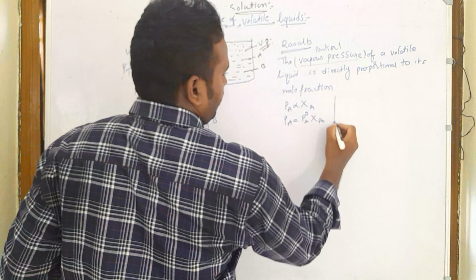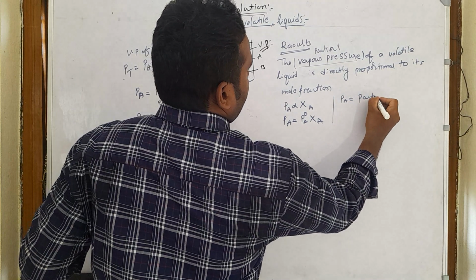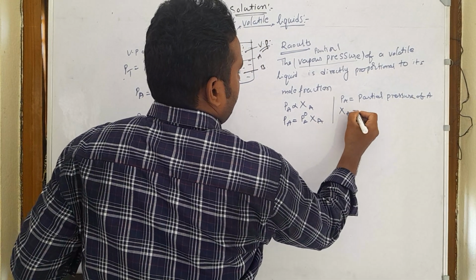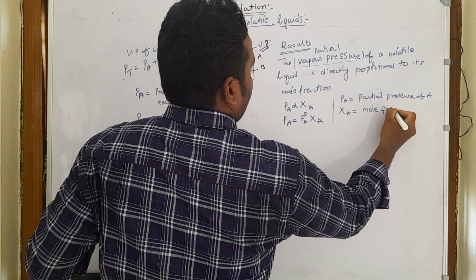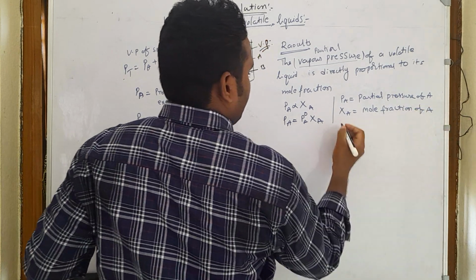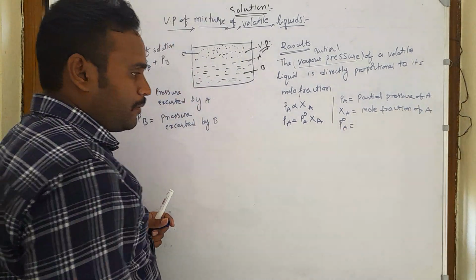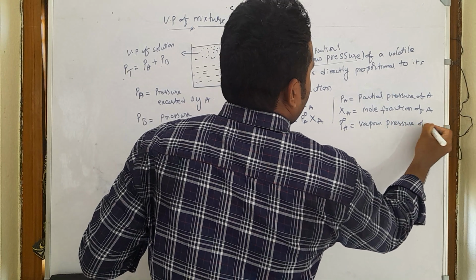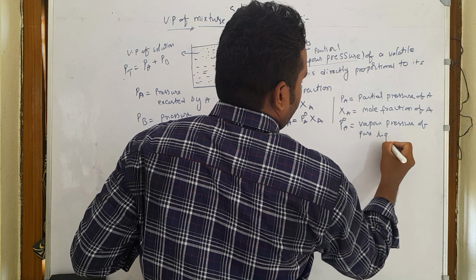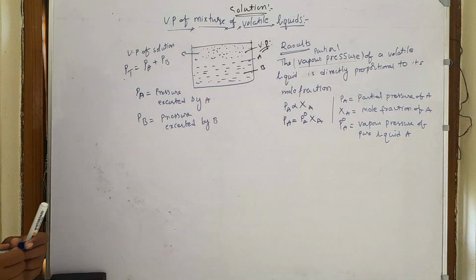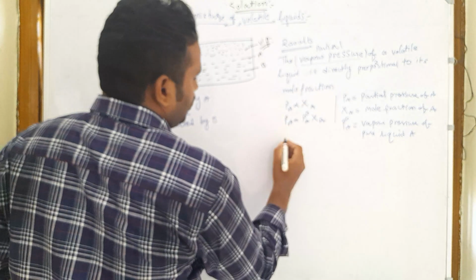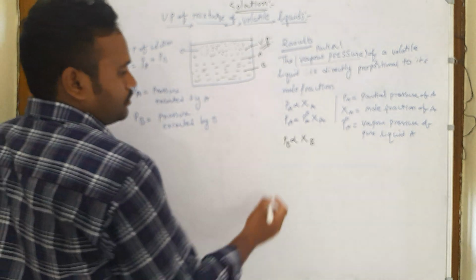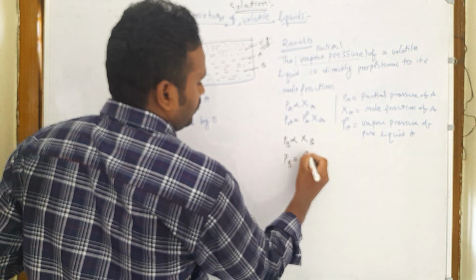Where Pa is equal to the partial pressure of A, chi A is equal to the mole fraction of A, and P naught A is equal to the vapor pressure of pure liquid A. And according to Raoult's law, Pb, the partial pressure of B, is also proportional to its mole fraction of B. So to remove this proportionality also, we can write Pb is equal to P naught B chi B.